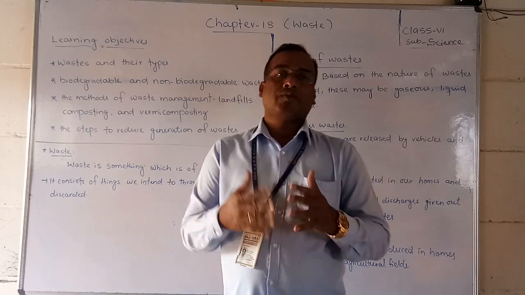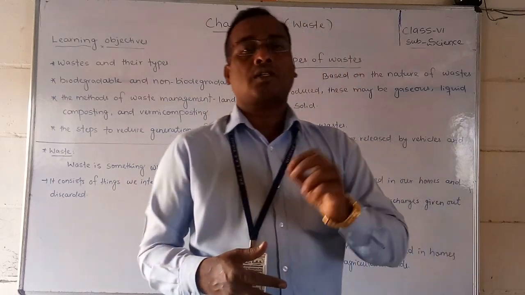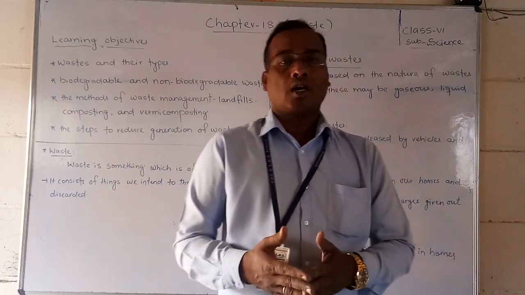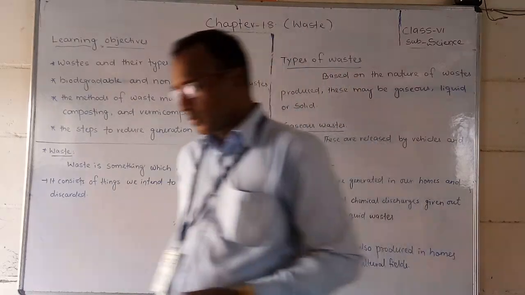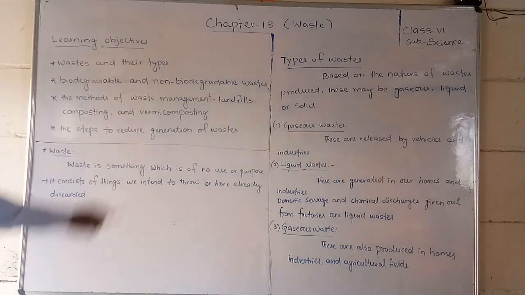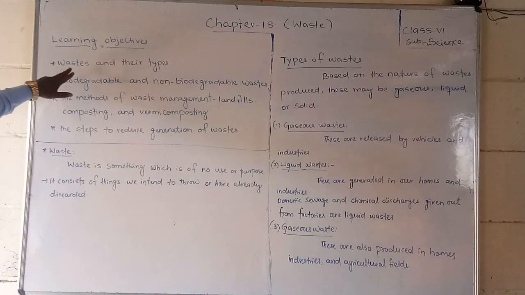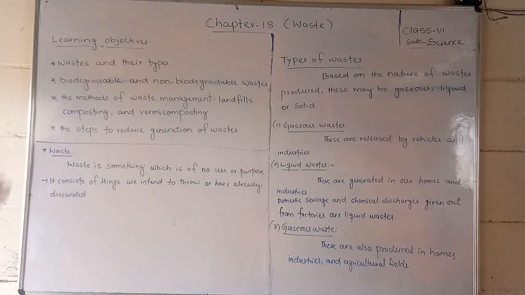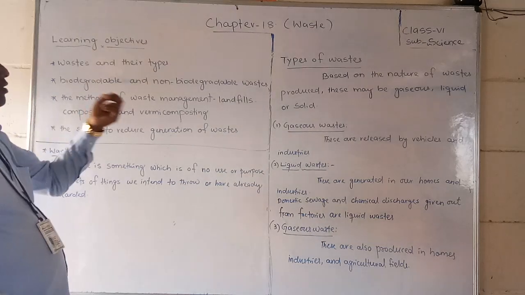Before that, let us see the learning objectives. What are the concepts and terms related to this chapter that we are going to learn? First, waste and their types. Then biodegradable and non-biodegradable wastes: what is biodegradable waste and what is non-biodegradable waste?